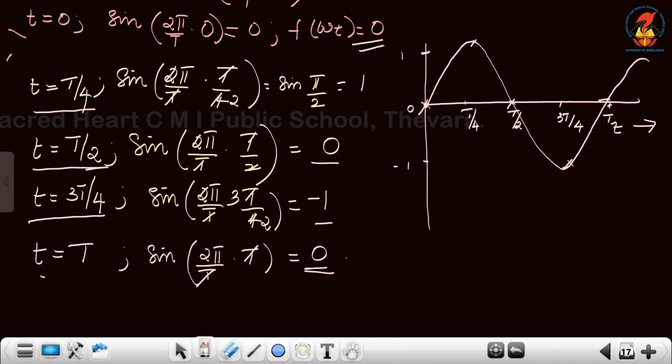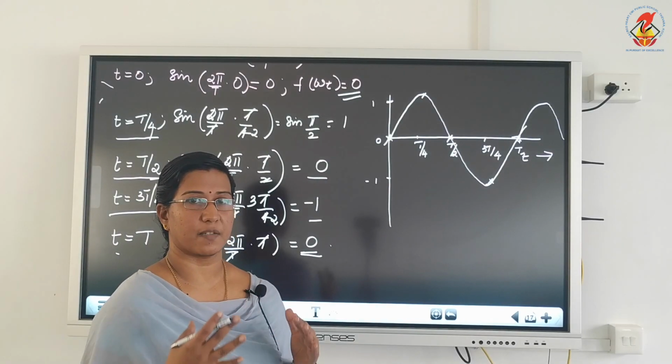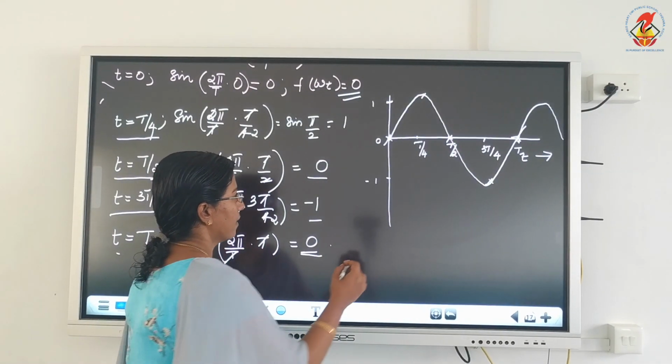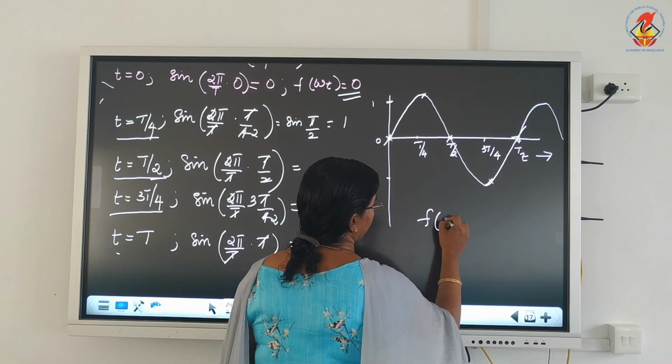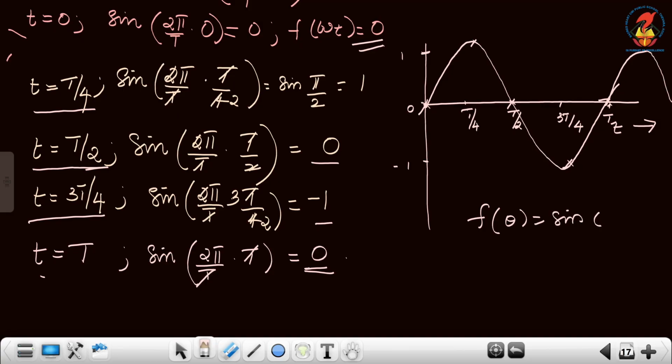So, this will keep on repeating. This is a graph which shows the function sin theta with respect to time. Similarly, this is the function. This function is sin theta. And this axis represents the function with respect to time we have drawn. So, f of t. Okay.